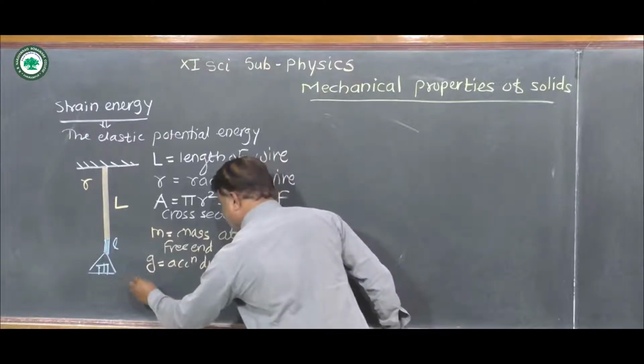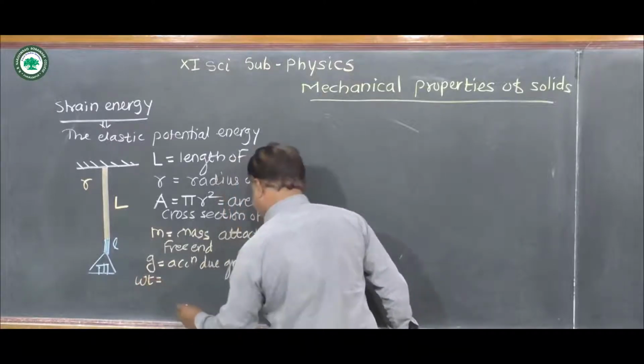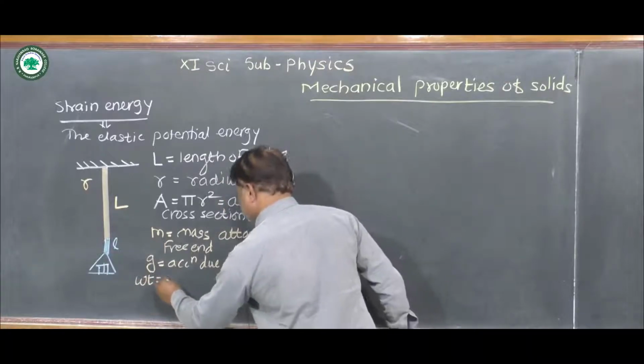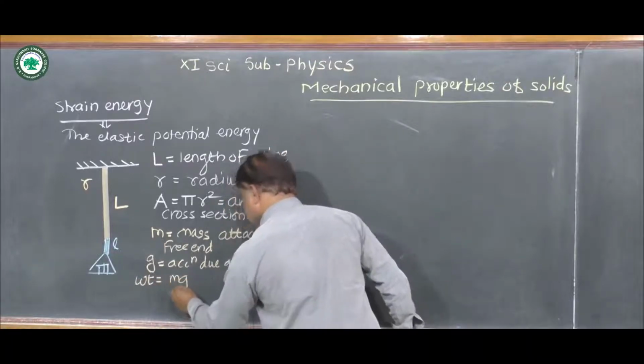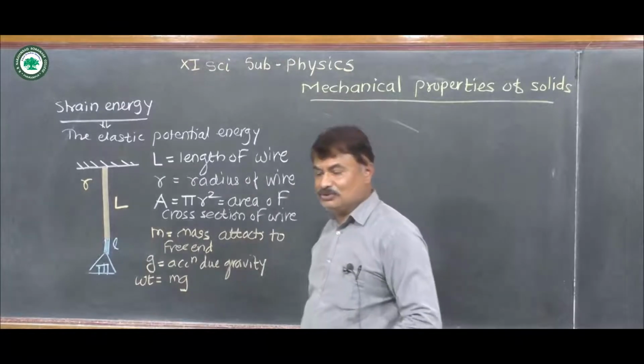And therefore the weight attached to the free end is m into g, mass into acceleration due to gravity.